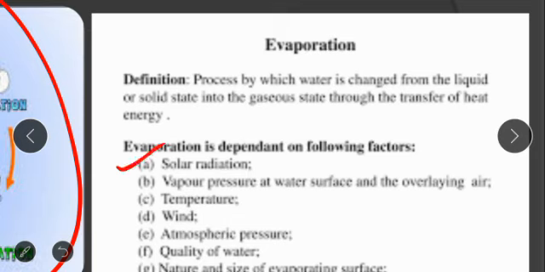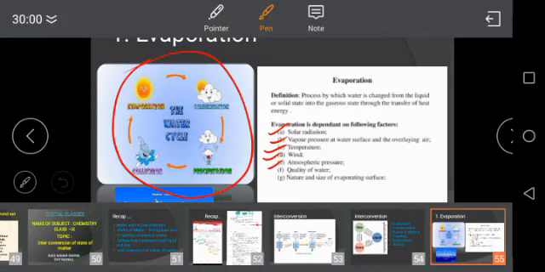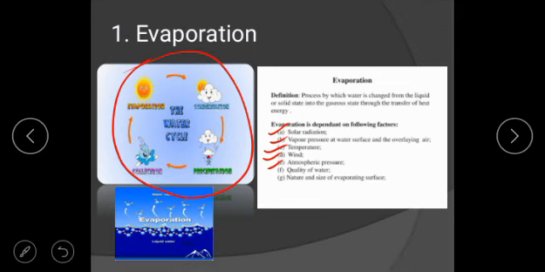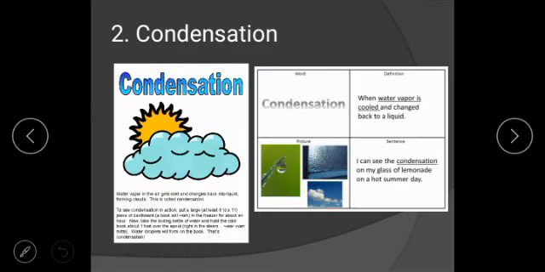Evaporation depends on the following factors. Number 1, solar radiation. Number 2, vapor pressure of water. Number 3, temperature. Number 4, wind. Number 5, atmospheric pressure. Number 6, quality of water. Number 7, nature and size of evaporating surfaces. Dear students, it's my request again, whenever you study these topics or science, keep on thinking why this is there, how this is there. This is the best way to understand everything.